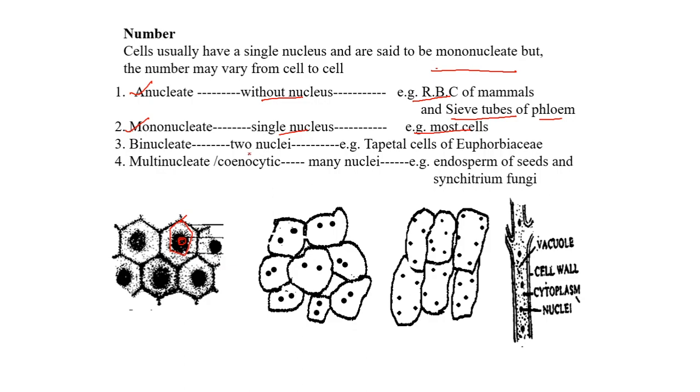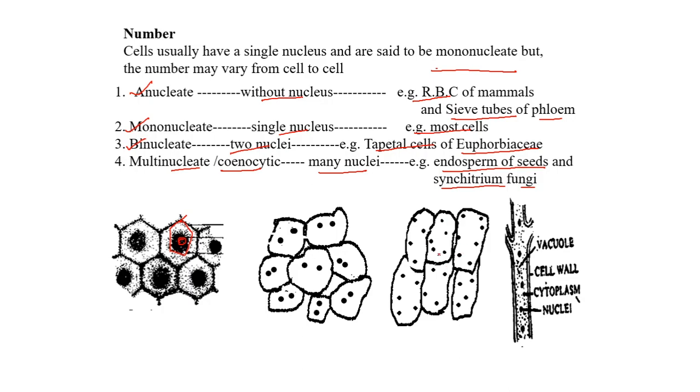There are few cells which have two nuclei in a single cell. These cells are called binucleate cells. The example is the tapetal cells of Euphorbiaceae, which are binucleate cells. There are certain plants which are multinucleate or coenocytic in their condition. That is, they have many nuclei per cell. Every cell will have more than 2 nuclei. The examples are the endosperm of the seeds and syncytium fungi.